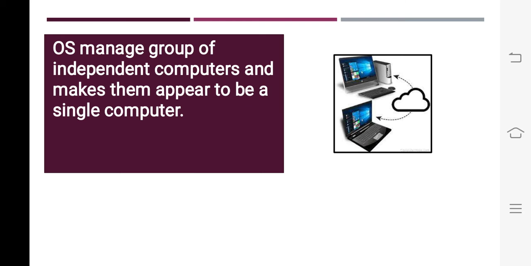Children, a distributed operating system is different from a multi-processor operating system. A multi-processor system makes one computer a powerful computer, and in some cases a powerful computer is required, whereas in a distributed operating system different computers work together to do a particular task.